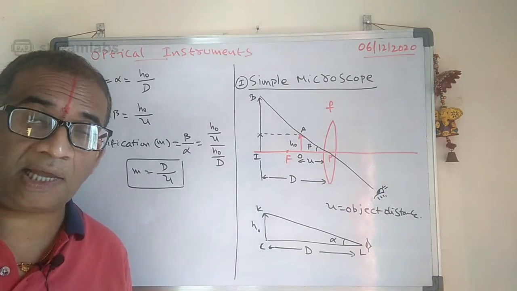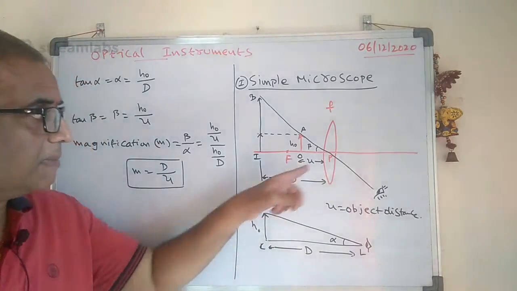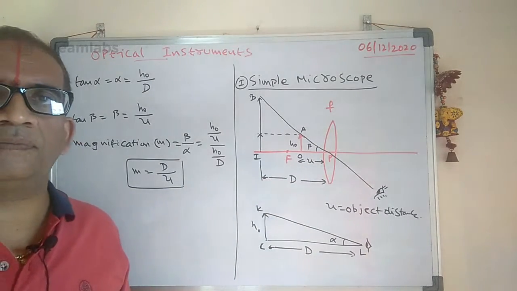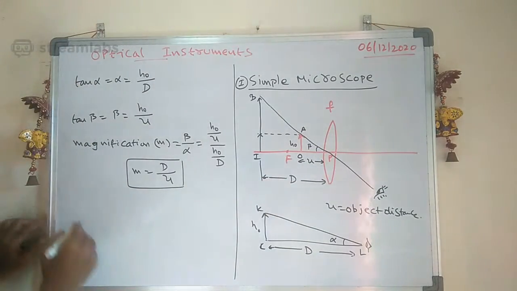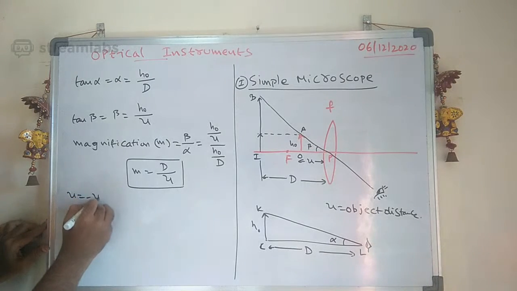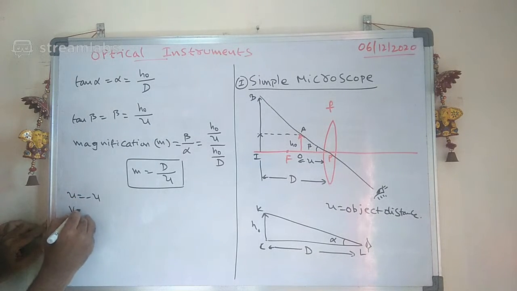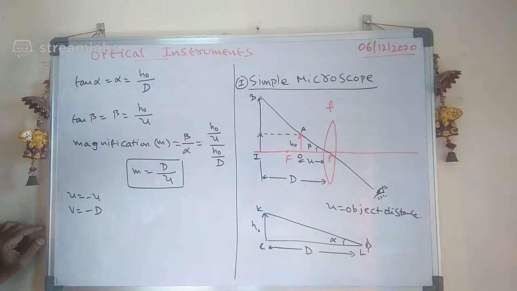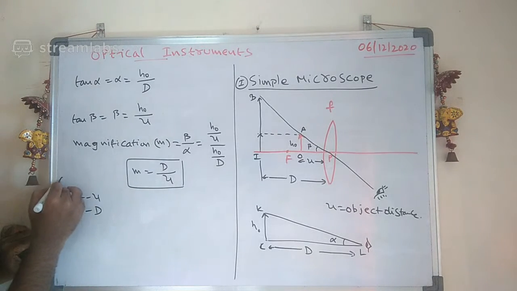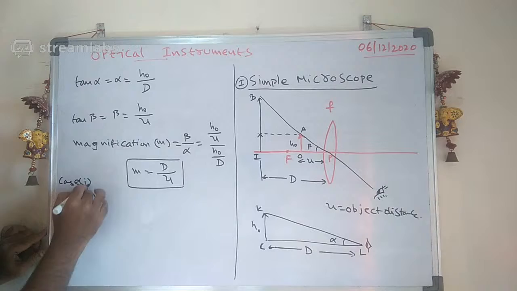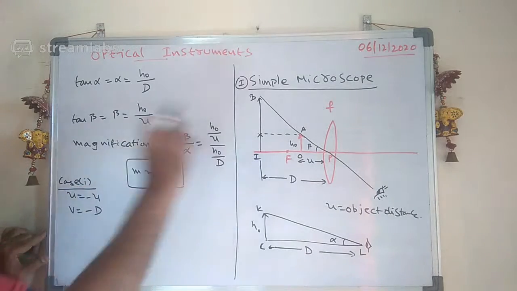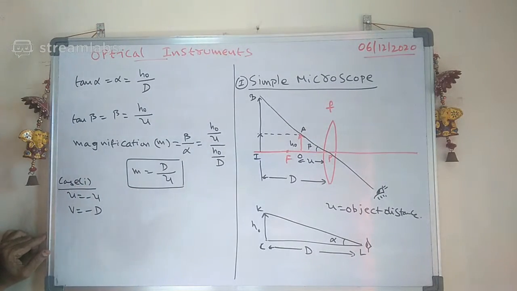But see carefully here, the image will form at D. So let us take it like this: U is equal to minus U, and the V value is minus D. This is case 1. What is case 1 here? The image is forming at D. U is equal to minus U, V is equal to minus D.